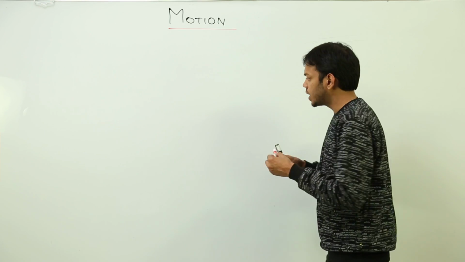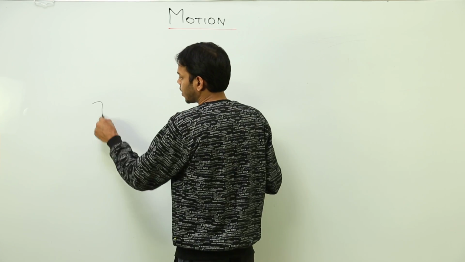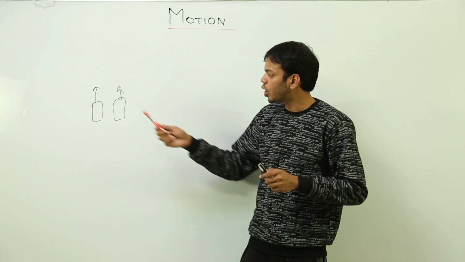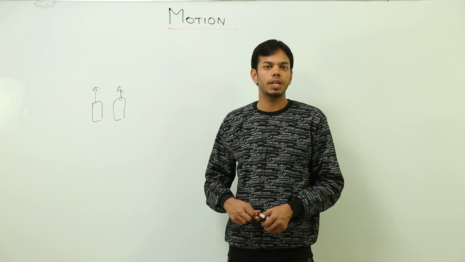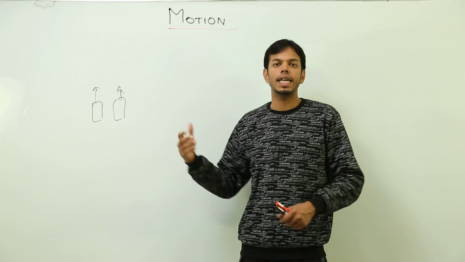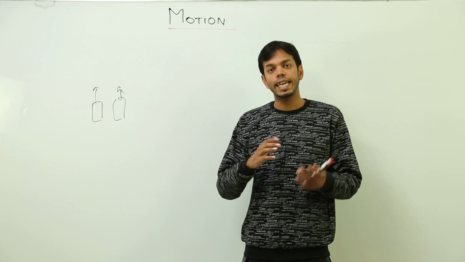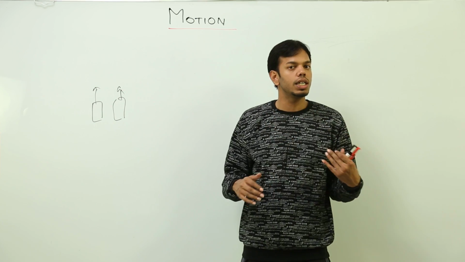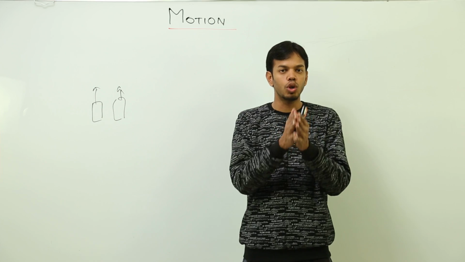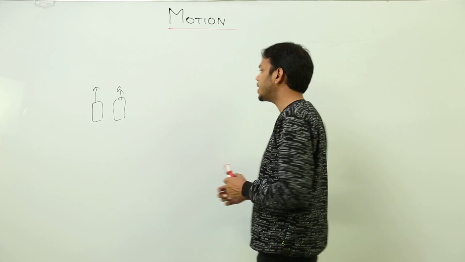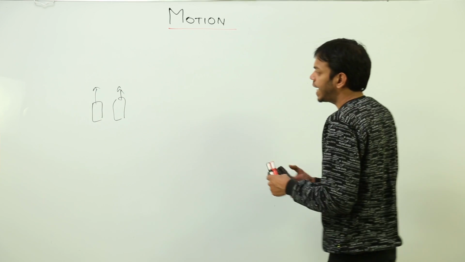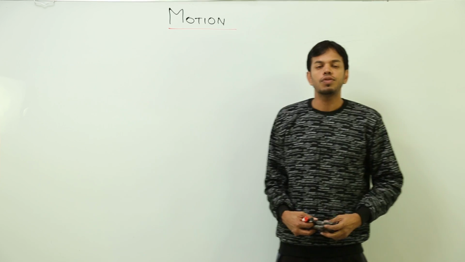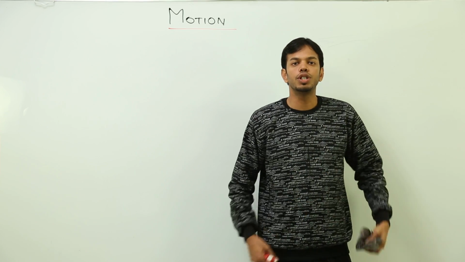Now both of us are driving in cars on a road parallelly with the same speed. You are at 60 km per hour, I am also at 60 km per hour. Now you watch me from your window, and after 10 minutes you see me again, and I am still at the same position with respect to you. But according to the surrounding on earth, I have moved, while according to your surrounding, I am still at the same position. That is why surrounding is not considered a proper reference or frame of reference for describing motion or rest. So motion is a very simple thing: when something changes its position with respect to time.